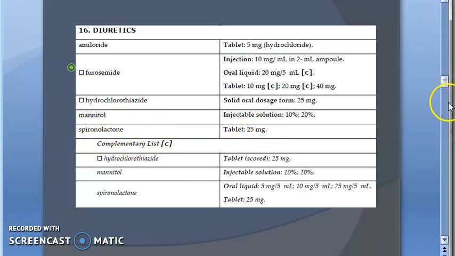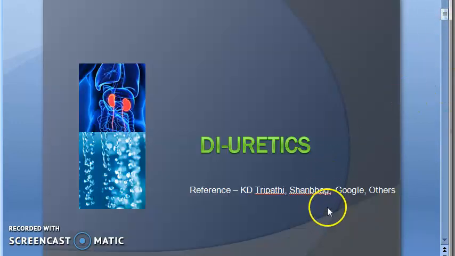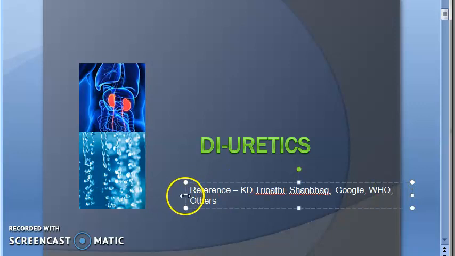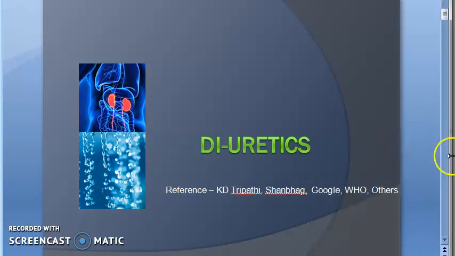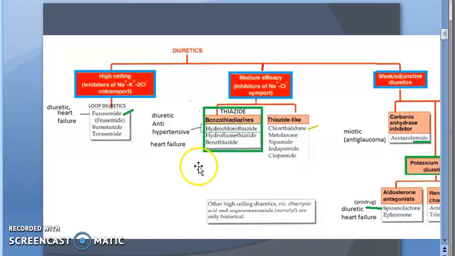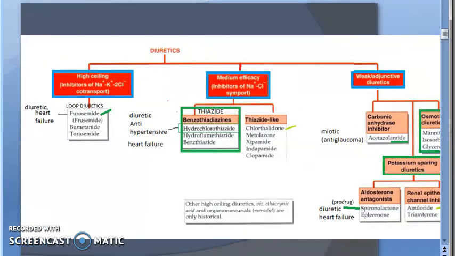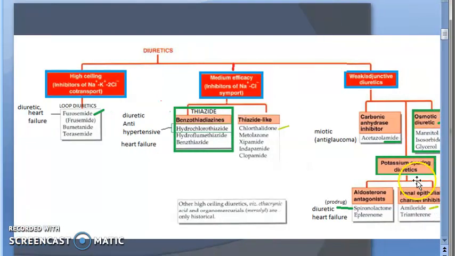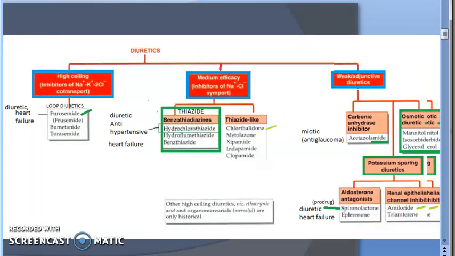Let's take a recap of what we have seen so far in this video. We started off with diuretics and saw what diuretics actually do: they dilute the urine. We saw the classification of diuretics.